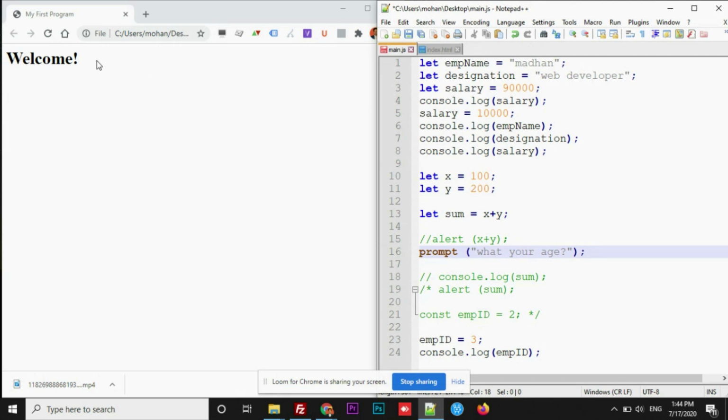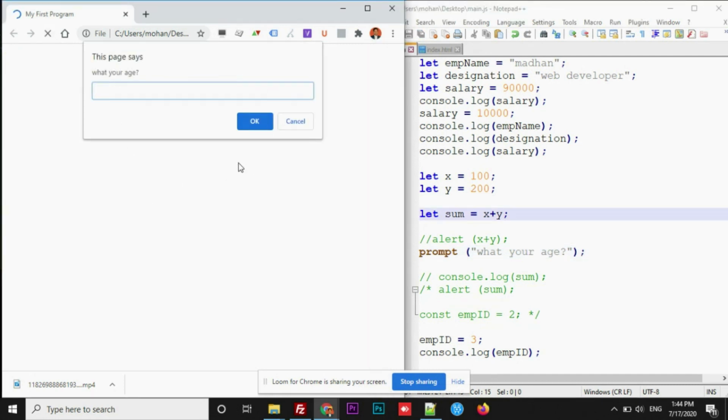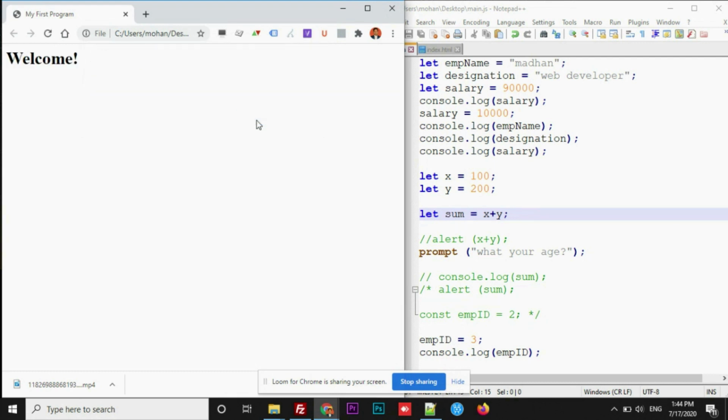Let's check the output. See this. What's your age? And just below it, it gives us one input field where the user can enter the information. You're asking for age. Let's say 28. Okay. That's how you can collect information from your users. Now, I simply collected the data.